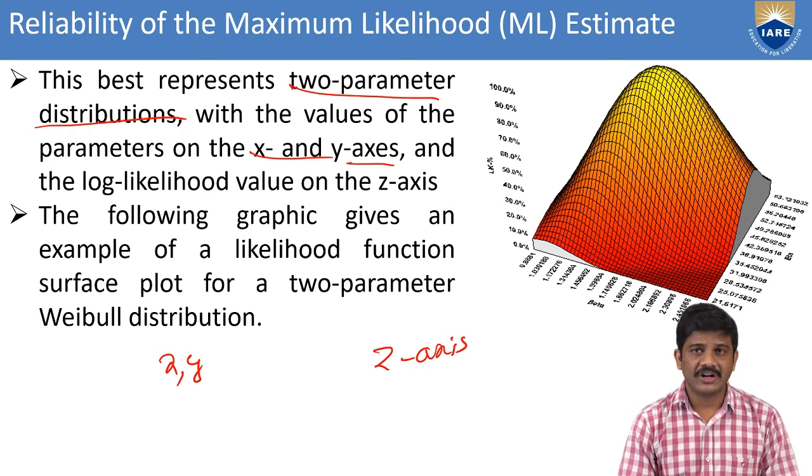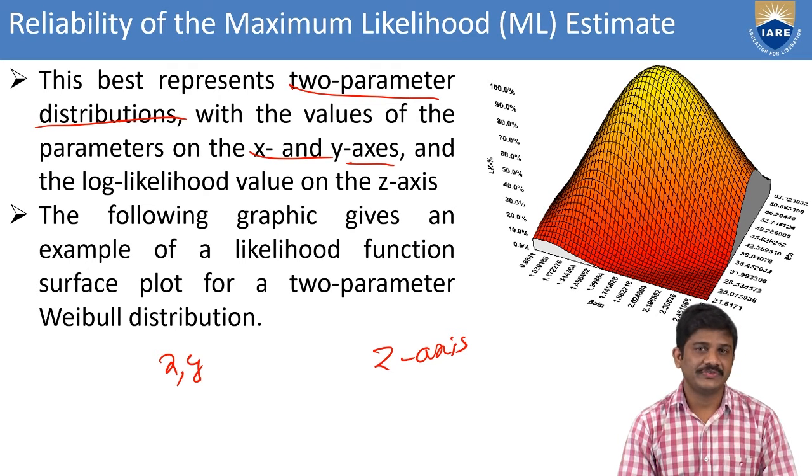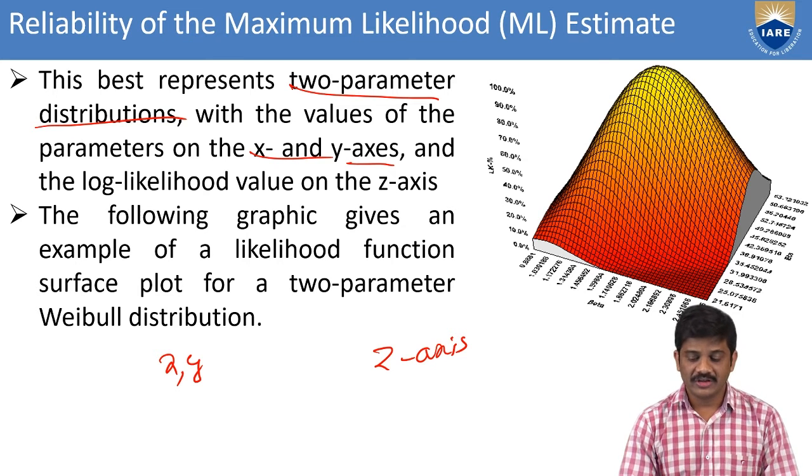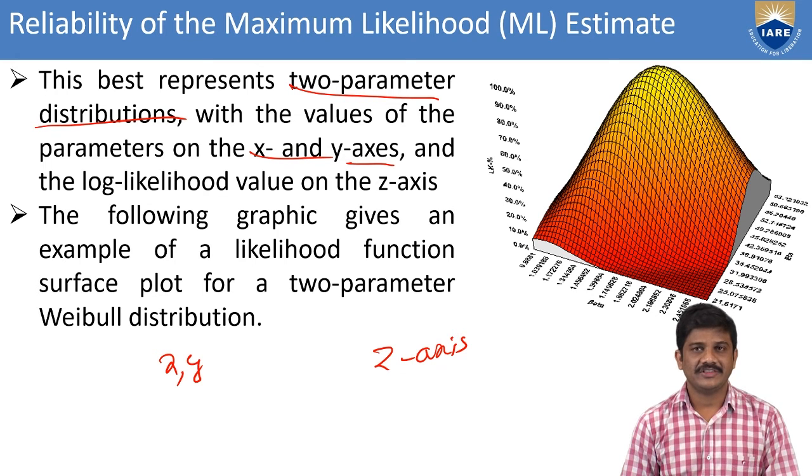This graph is an example of a likelihood function surface plot for a 2 parameter distribution. We are considering 2 parameters for the distribution, so here we have 3 axes: the x axis, y axis and z axis.